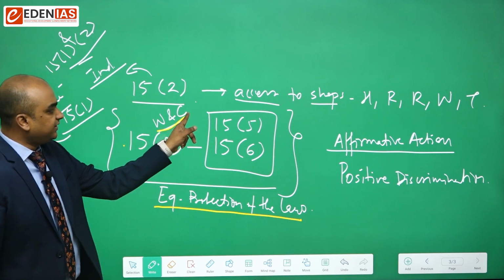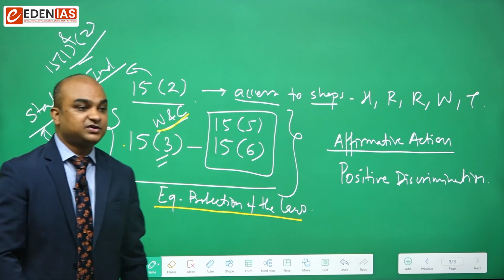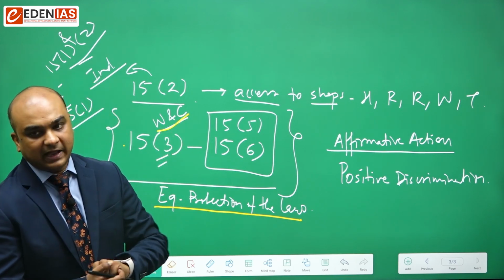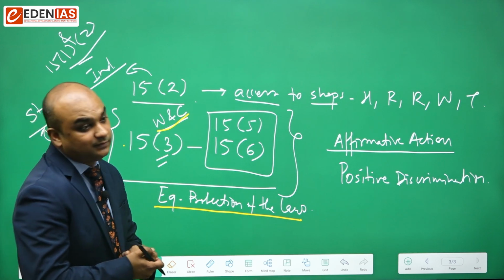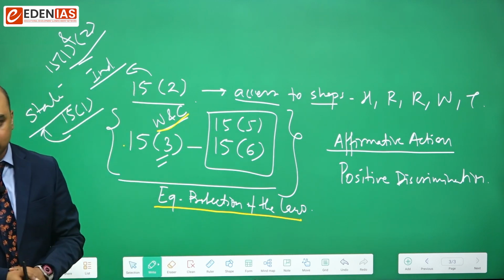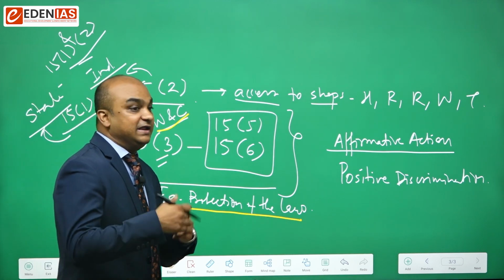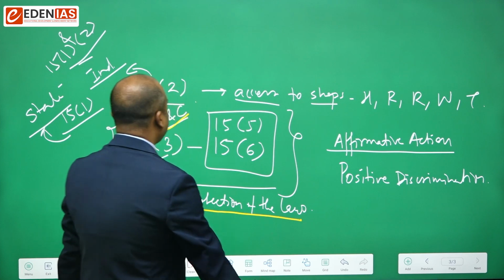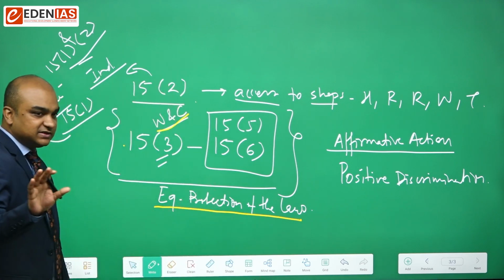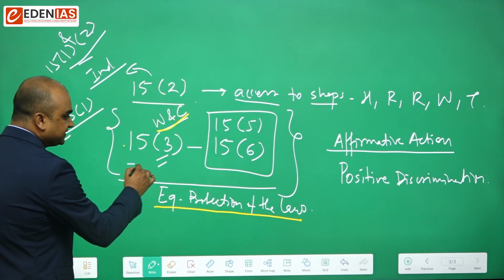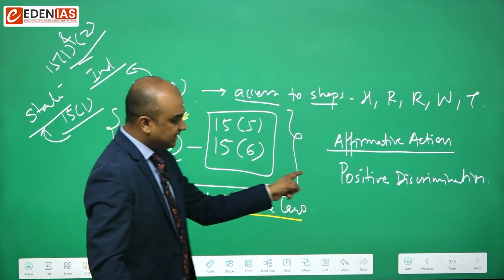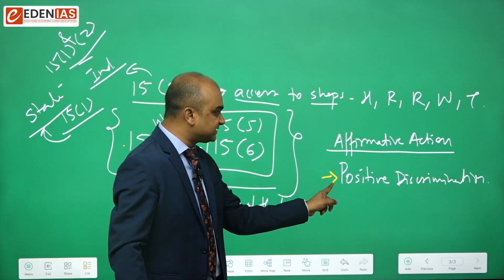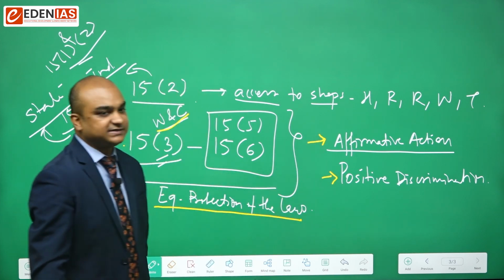Women and children, historically, have been subjected to large amount of liabilities or conditions or limitations. Therefore, this becomes a moral duty of the state to elevate their social condition and economic condition. So keep this in mind that Article 15 Clause 3 is an example of positive discrimination or affirmative action.